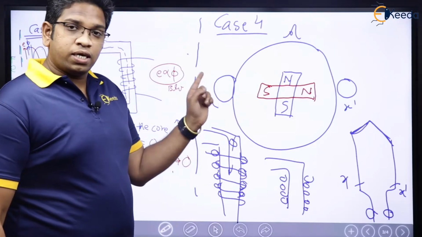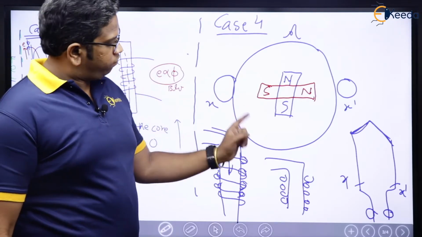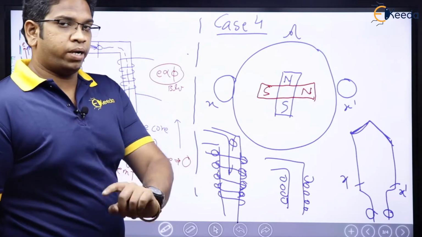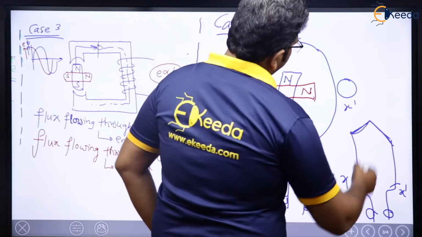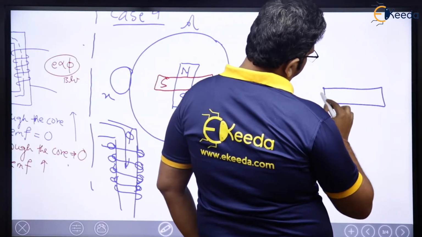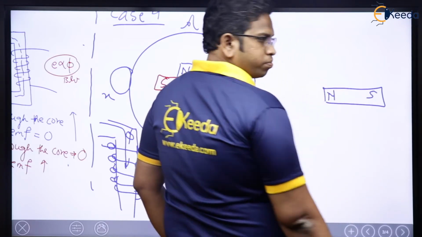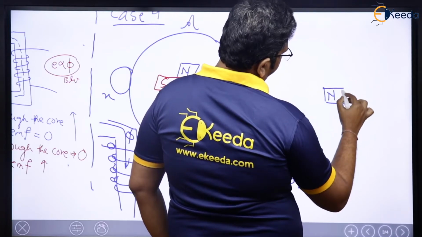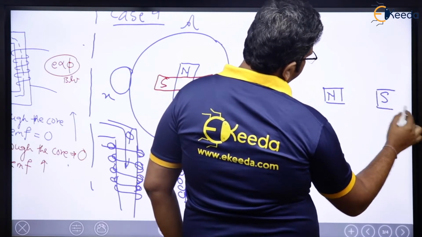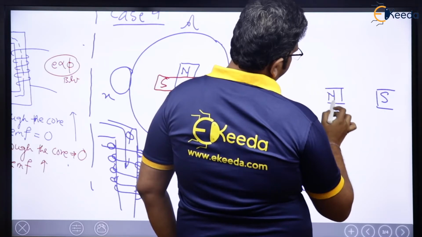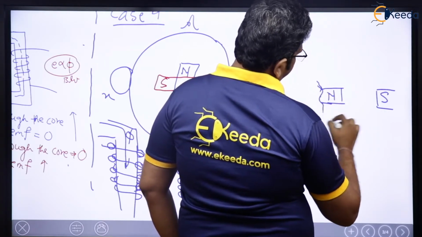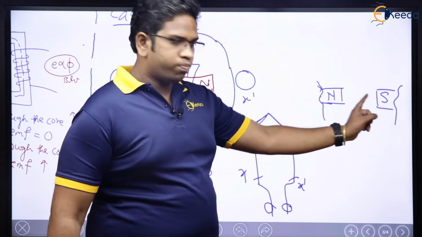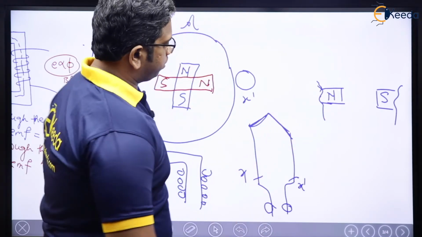You will not understand this unless and until I discuss a small thing related to a bar magnet. Let us see. See here. For example, you have a bar magnet here like this. This is north and this is south. Right? Or let us say I have 2 poles here. One is N pole and one is S pole. Now see here what is happening.